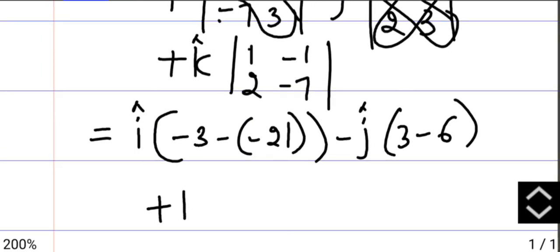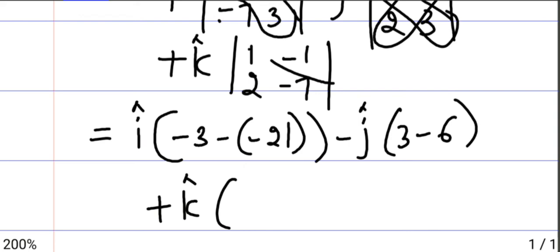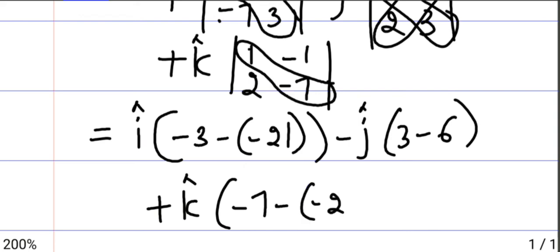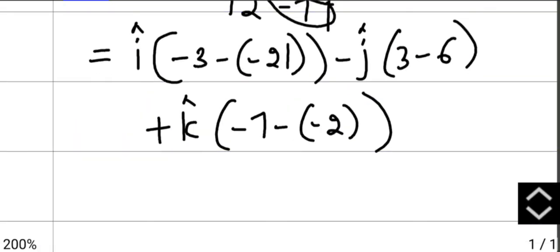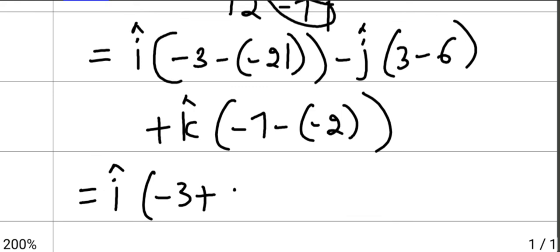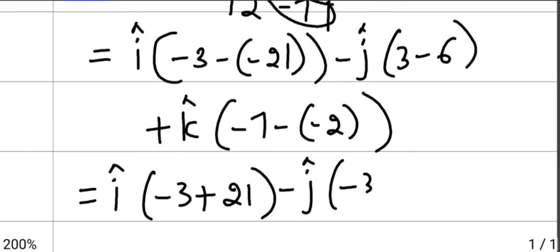Then plus k, minus 7 minus of minus 2. Further, i cap is minus 3, minus into minus is plus 21, minus j cap, minus 3 plus k cap. When you get different signs, you have to subtract. Minus k cap, minus 7 plus 2.